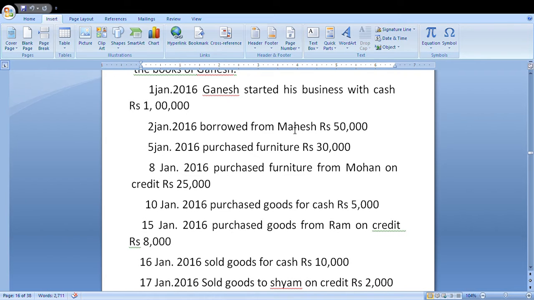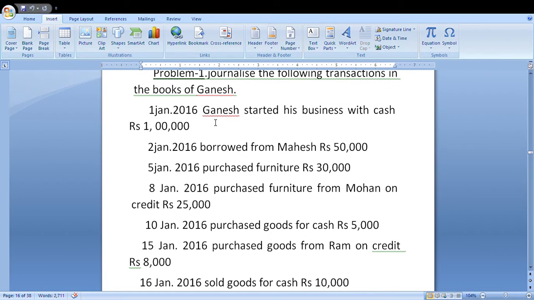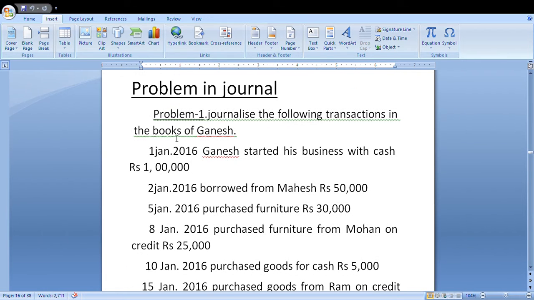Mahesh is the giver. For a personal account, any giver is credited, receiver is debited. In this also, giver is Mahesh. Cash account is debit. Mahesh account is credit.